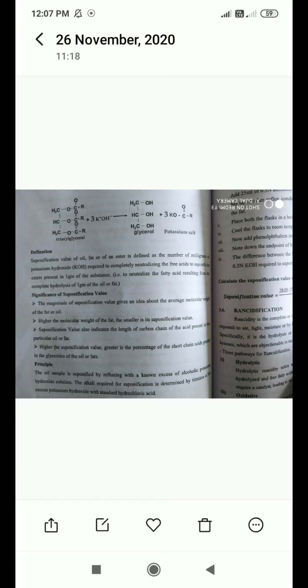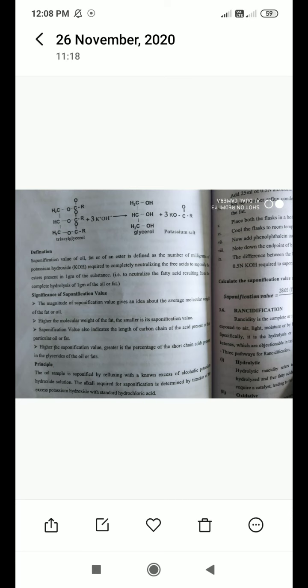Now, the significance of saponification value. The magnitude of the saponification value gives an idea about the average molecular weight of the fat or oil. With the help of saponification value we can conclude which fat or oil is present. The higher the molecular weight of the fat, the smaller its saponification value; it is inversely proportional to the molecular weight.